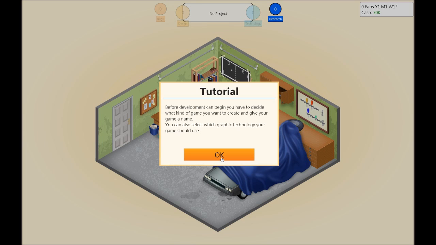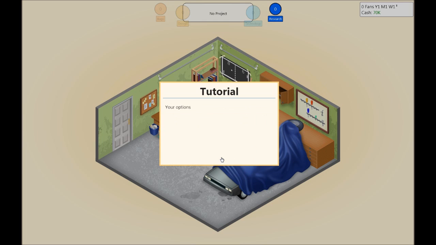Before development can begin, you have to decide what kind of game you want to create and give your game a name. You can also select which graphic technology your game should use. I'm gonna play this with a tutorial because it helps you, the viewers, understand the game also. And I know what to do, it's just this one is helpful anyway. Your options are initially limited, but once you have a bit of experience, you'll be able to unlock new options.